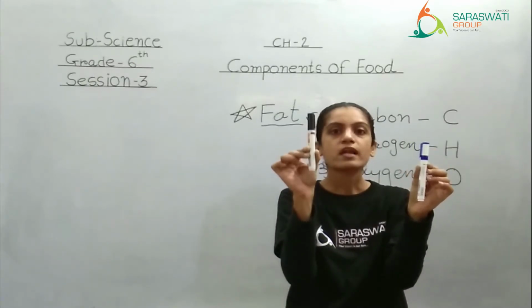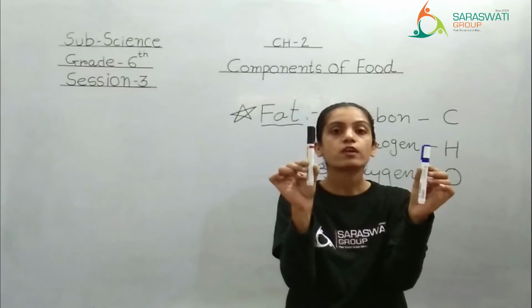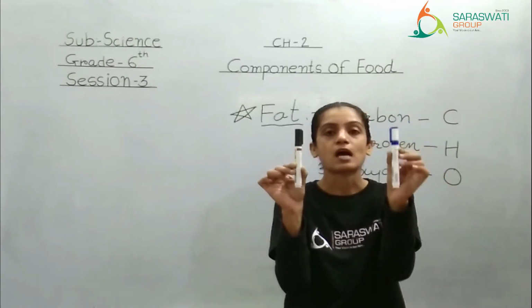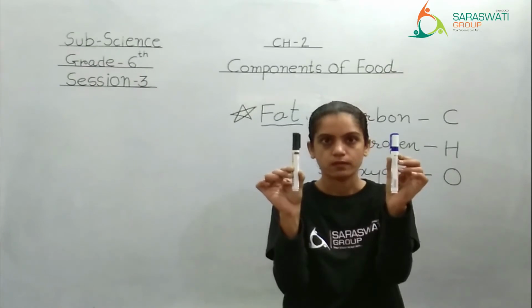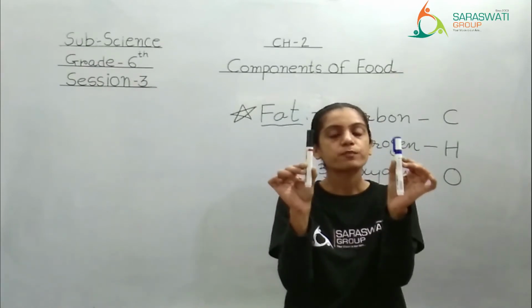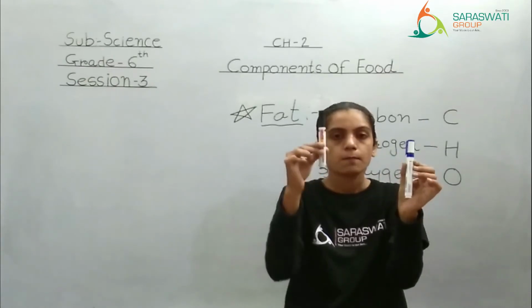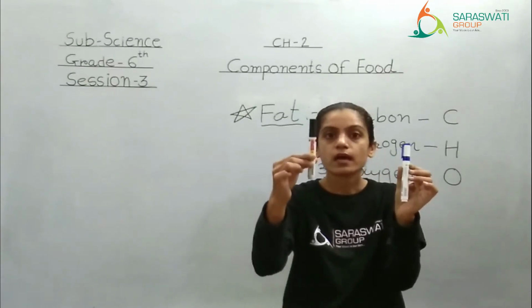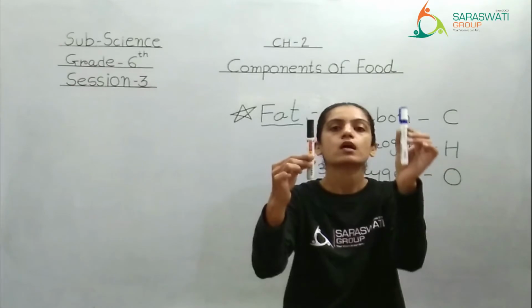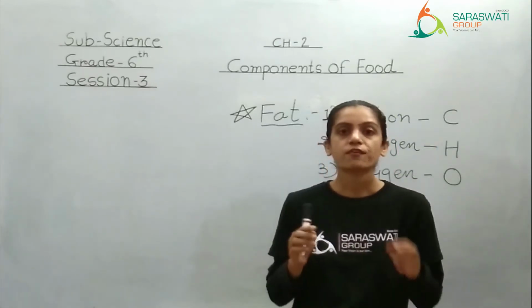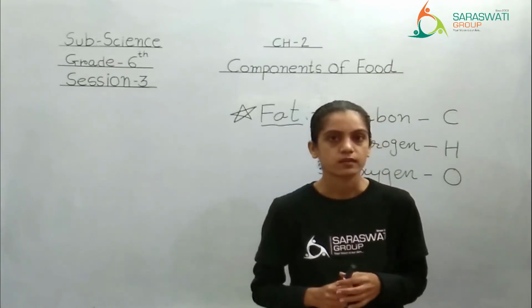So 1 gram of fat will release double the energy of 1 gram of carbohydrate. Right? Quantities of both nutrients are the same. Both are 1 gram, but one gives more energy, double energy, and one gives less. Right? So this is the comparison of fat and carbohydrate.